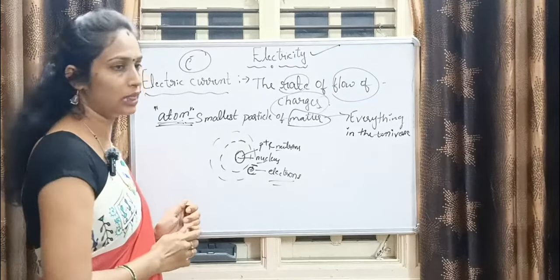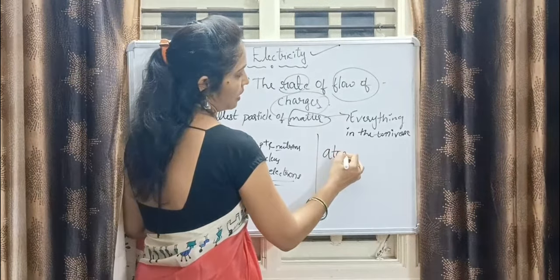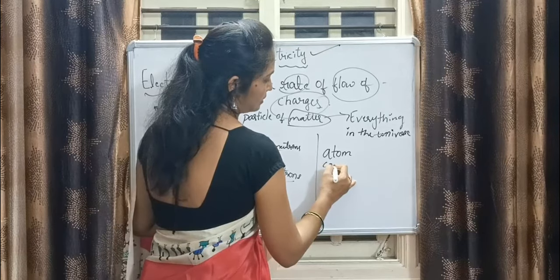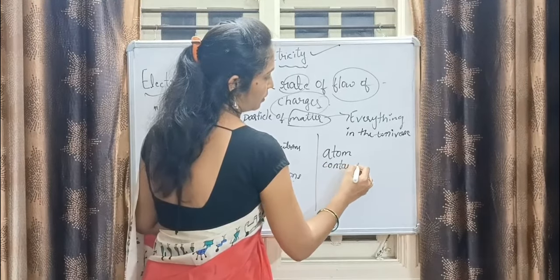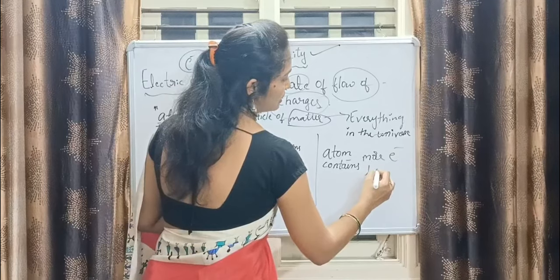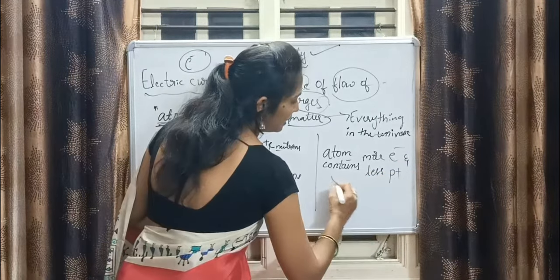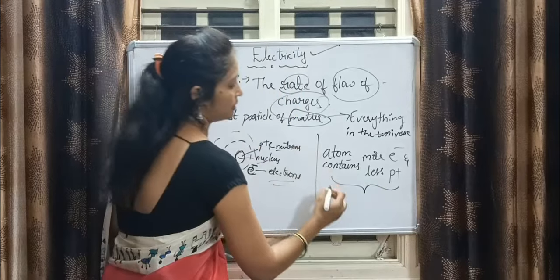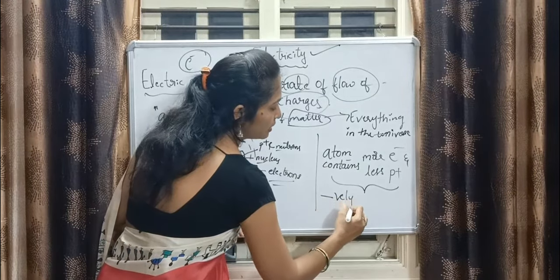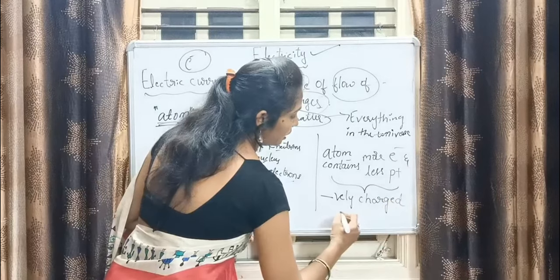I am going to tell you one thing. If the atom contains more electrons and fewer protons, then it is called a negatively charged particle. This is very important.